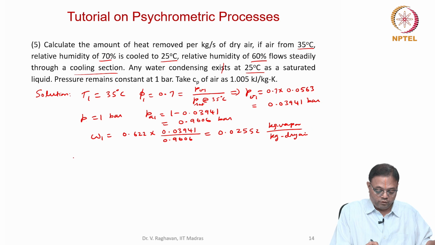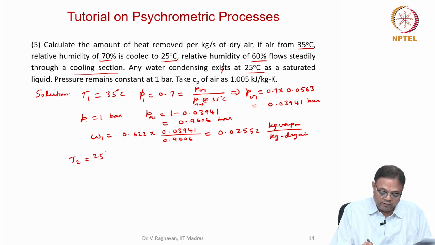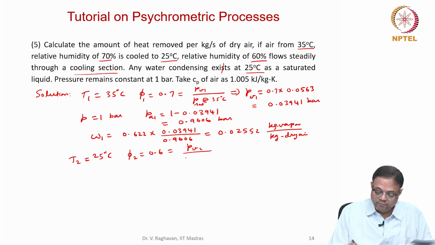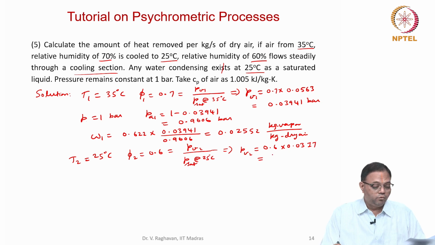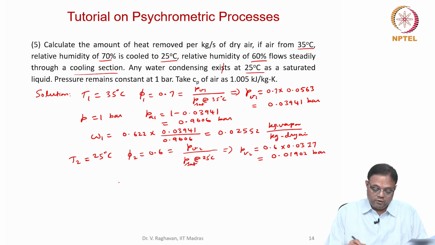Now state 2, T2 is given as 25 degrees centigrade, Phi2 is given as 60%, so that is defined as PV2 divided by P sat at 25 degrees. So PV2 will come out as 0.6 times 0.0317, which is equal to 0.01902 bar.